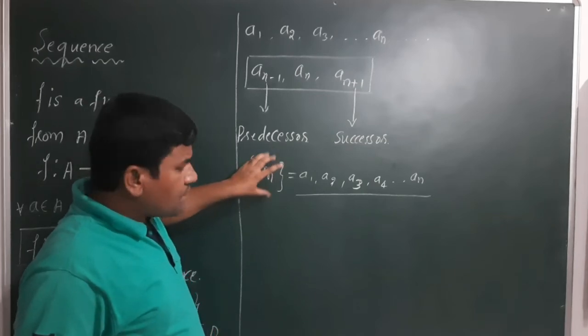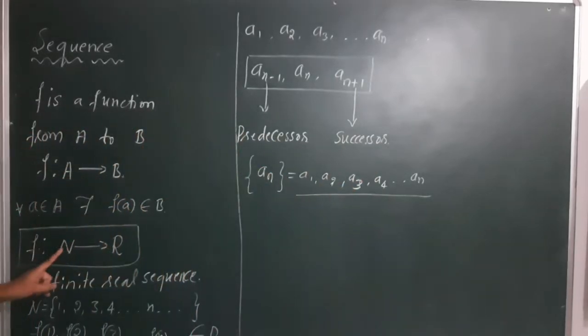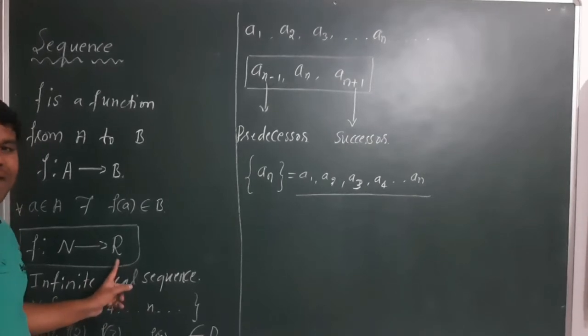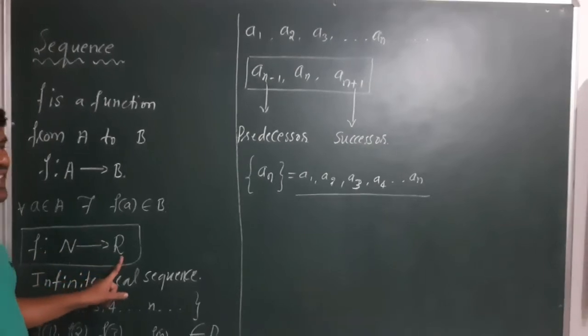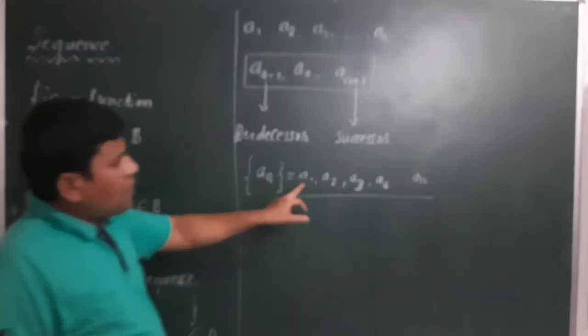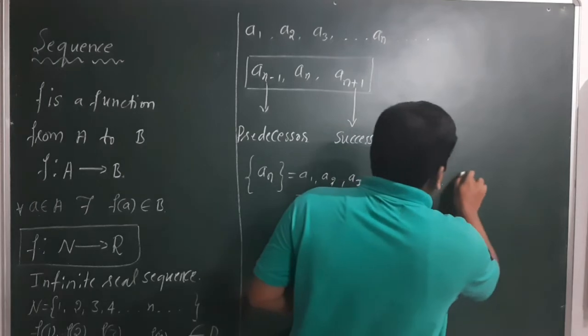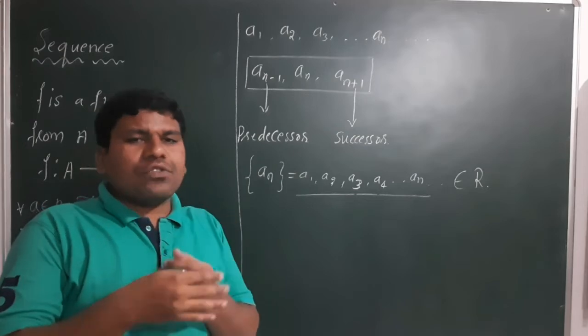Okay, one thing you can remember: the natural numbers, the elements belonging to the domain of a function which defines the sequence, are all natural numbers or positive integers, and the terms present in a sequence which is defined by the function f all belong to the real number set. That means a1, a2, a3, a4, an, all these are elements of real numbers. You can write that. All these belong to the set of real numbers. Okay, it is called the definition of a sequence.